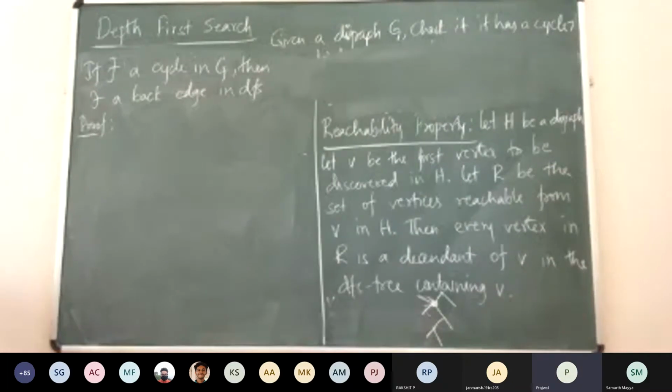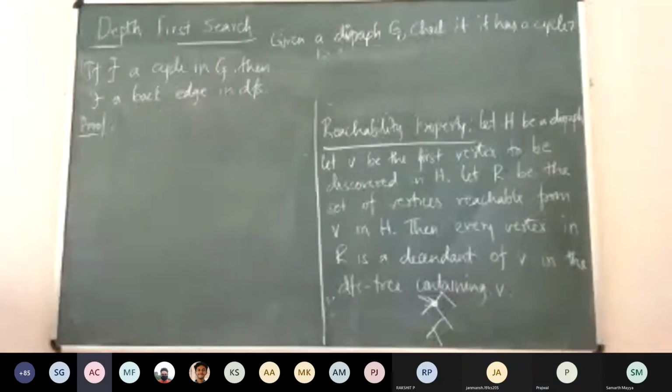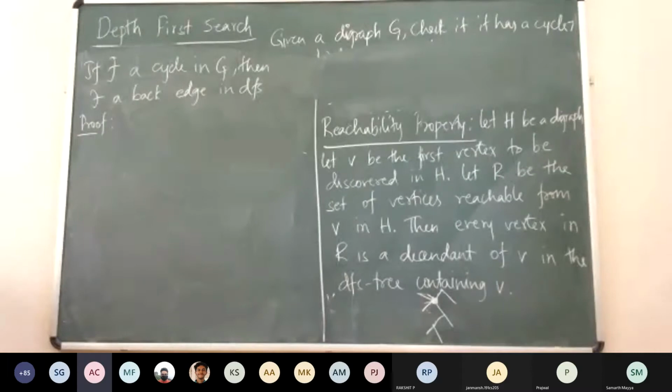If forward edge and cross edge do not contribute to a cycle, then for a cycle to exist there should be tree edge and back edge. Yeah, but how do we prove that? Again, we said that with respect to cross edges, we didn't want to take this geometry into consideration, right? So that's why we try to prove all this.